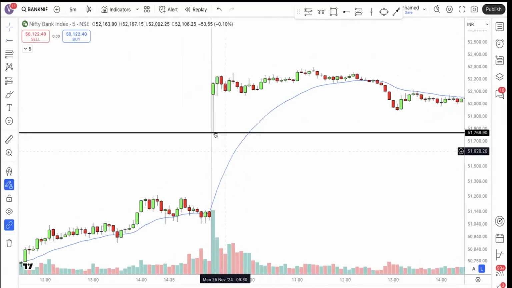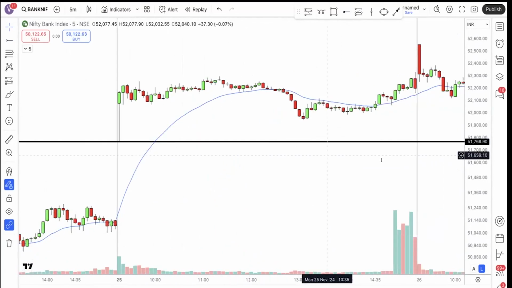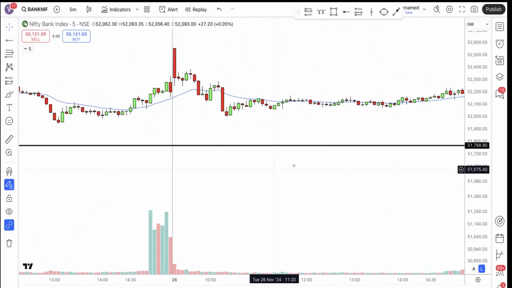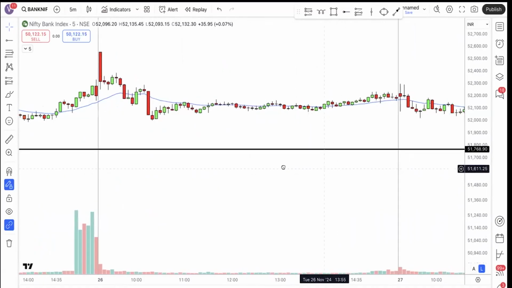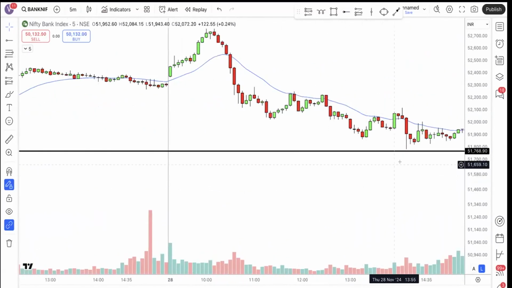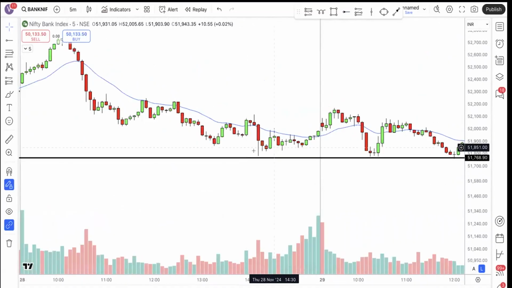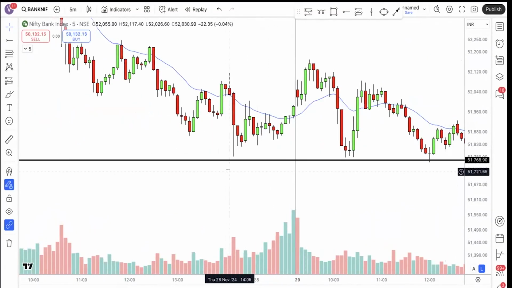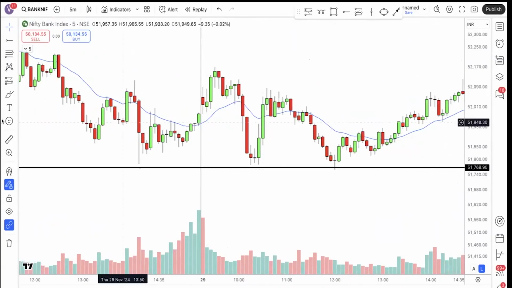Okay, this is that same daily time frame candlestick which we have marked, right? We have marked the low of that candle because that was the gap border. On 26th November, you can see that price did not even come near that. On 27th also price did not come near that, and on 28th November, price did not touch it either, but on 29th November, you can see that price exactly touched that gap border. And you can see that after that, it made a big move.